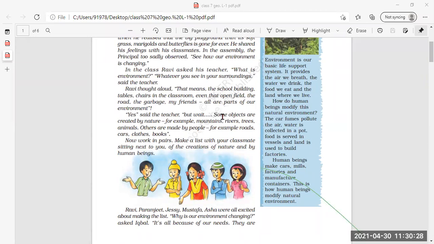What are biotic? Living things, living organisms and plants. Yes, all the living organisms. All the living organisms which have life in it, they are considered as biotic.